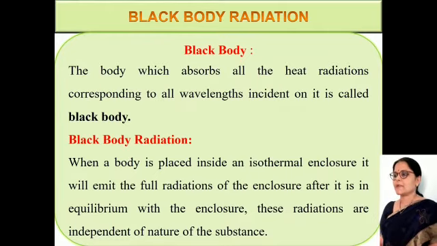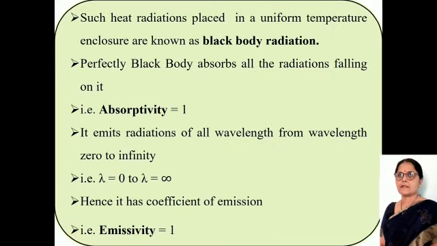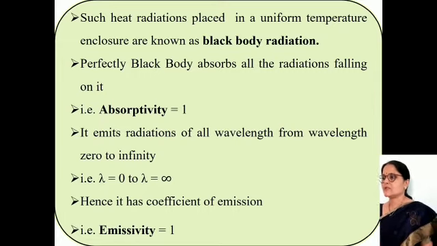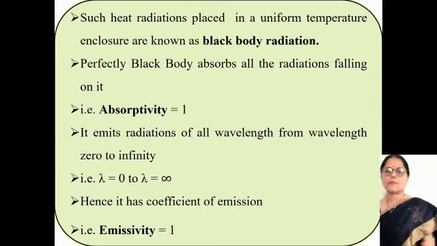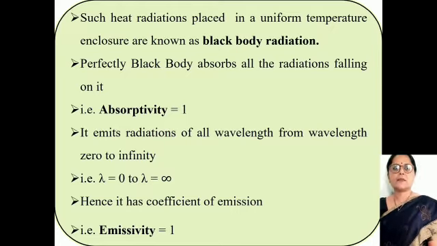Black body radiation: a body emits radiation when it is heated. The emitted radiations from the hot body are called thermal radiations. Such heat radiations in a uniform enclosure are known as black body radiation.